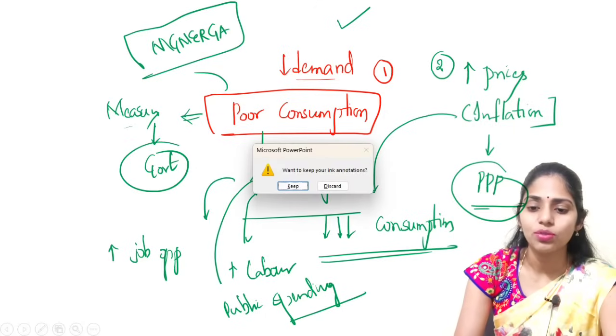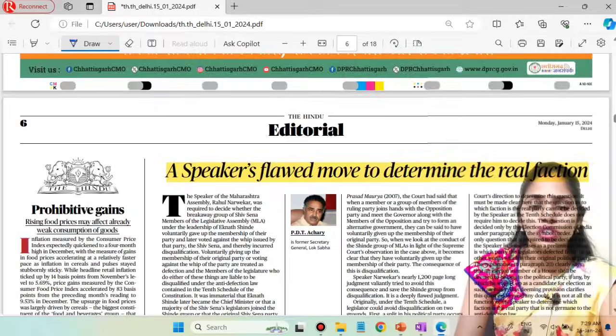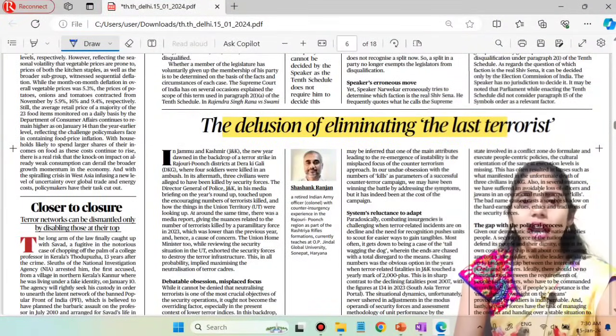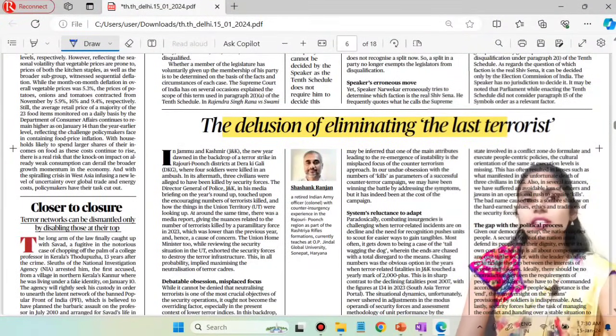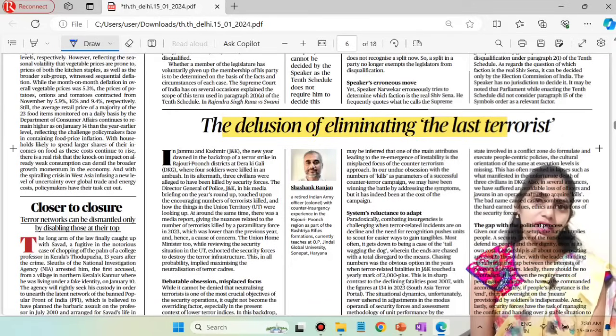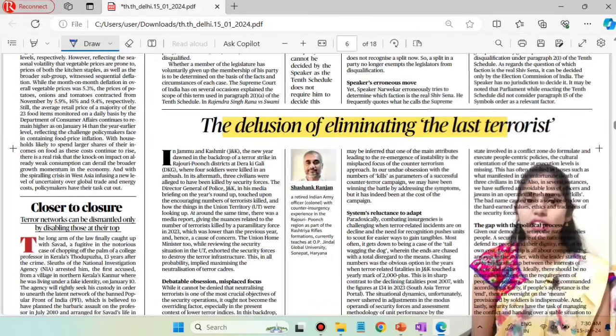Now let us move on to the next topic. These two topics, closer to closure and decision of eliminating the last terrorist, are the same topic. It is regarding terrorist activities in Jammu and Kashmir, especially in the Poonch and Rajouri districts. We are going to see that in detail.